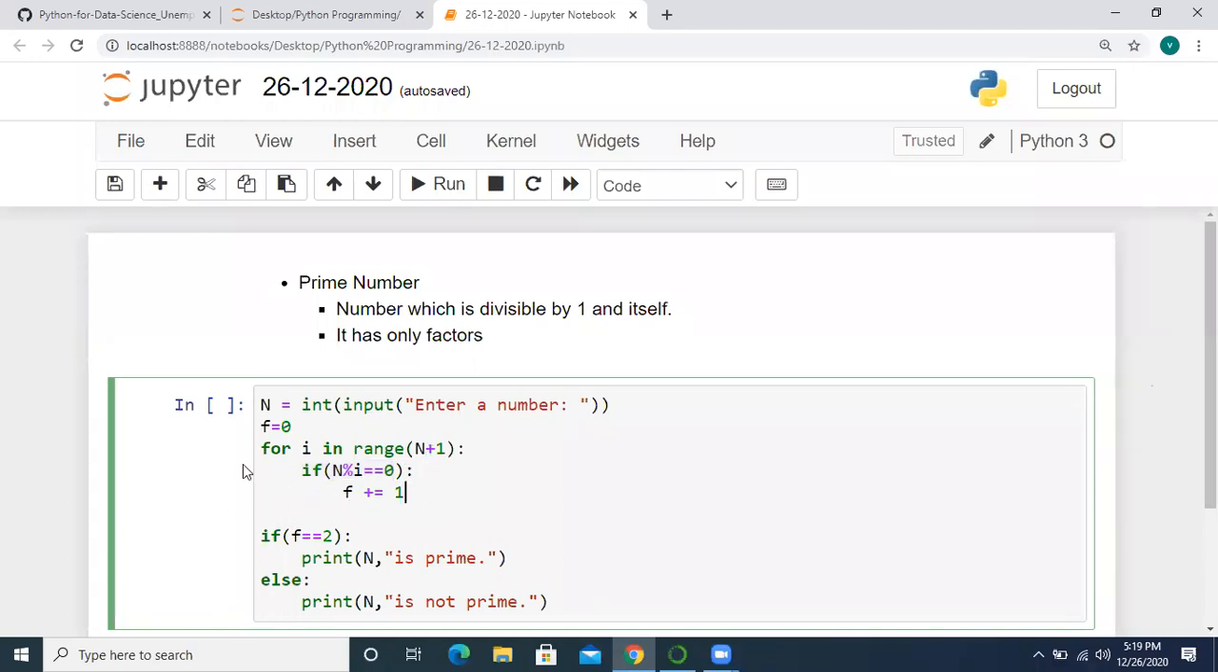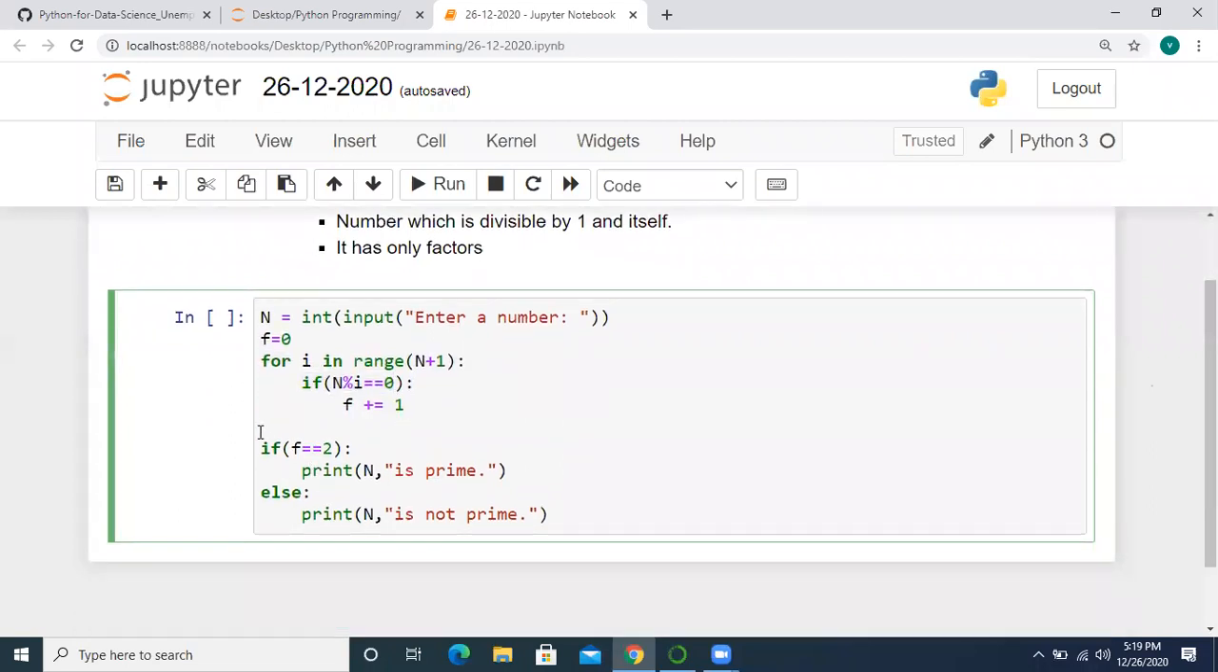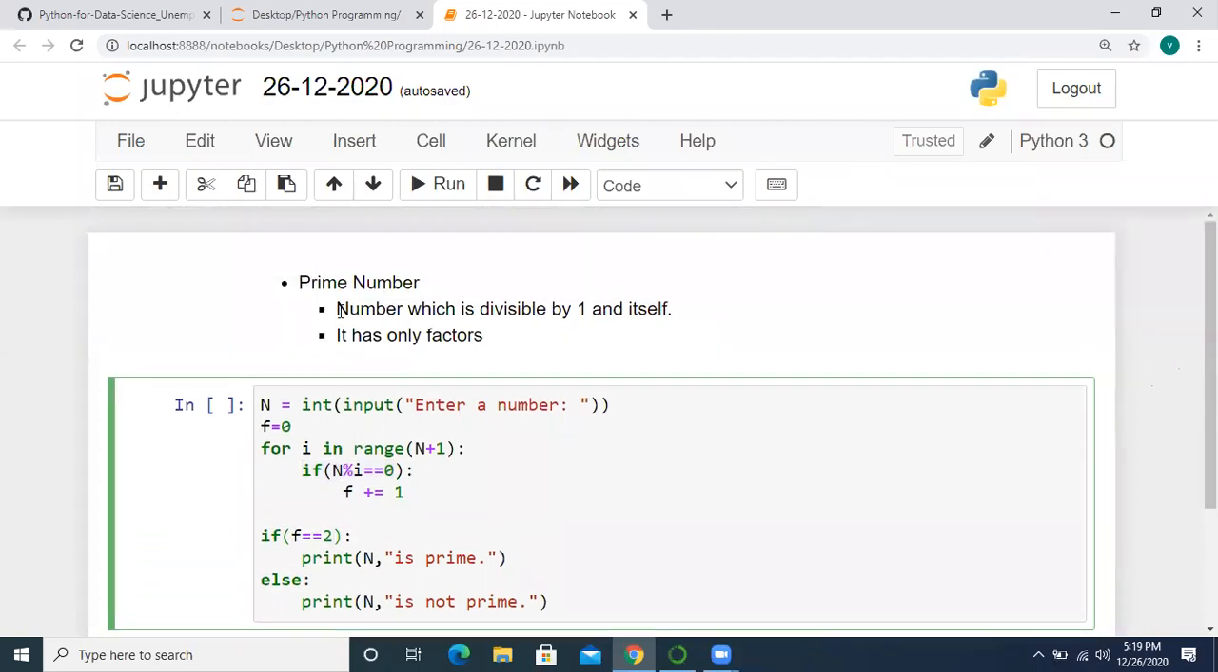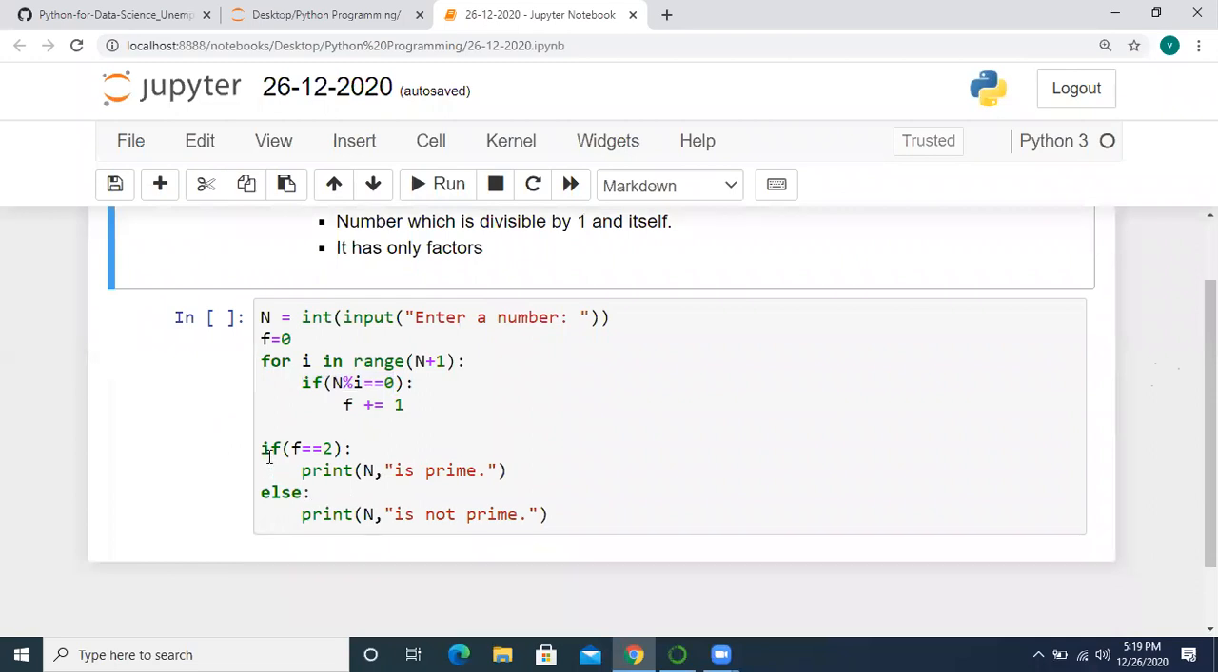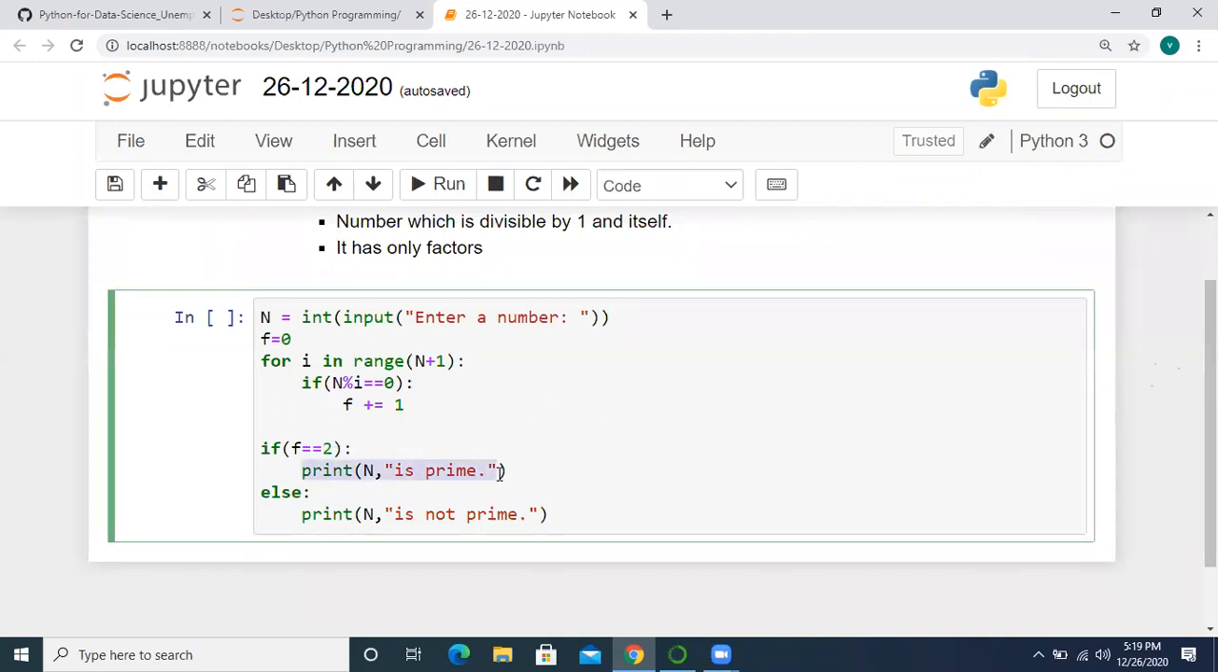After completion of the for loop, I am breaking the indentation of the for loop. Outside the for loop, I have written a condition to check whether the f value is 2 or not, because I told you that a prime number is divisible by 1 and itself. It has only two factors. So if f equals 2, then print the number is prime. Otherwise, it is not prime.